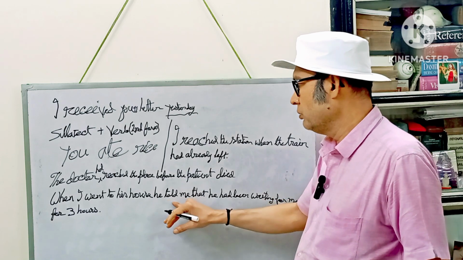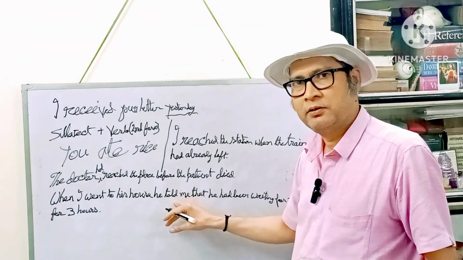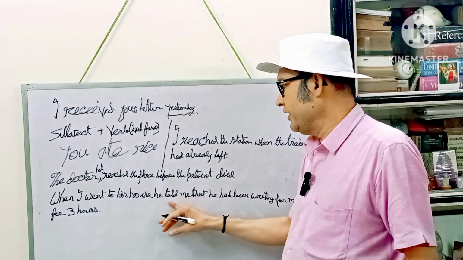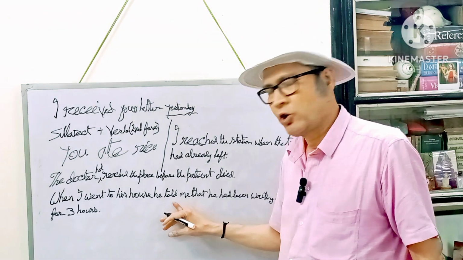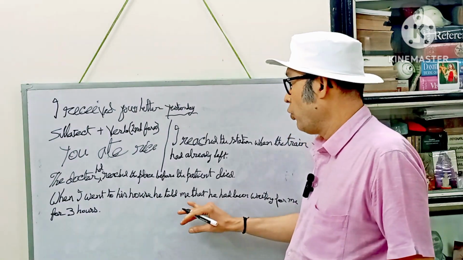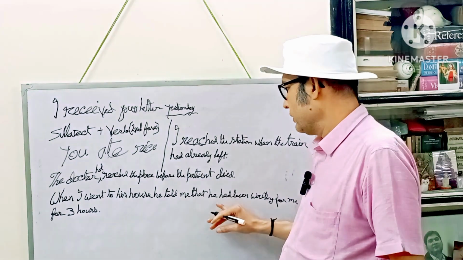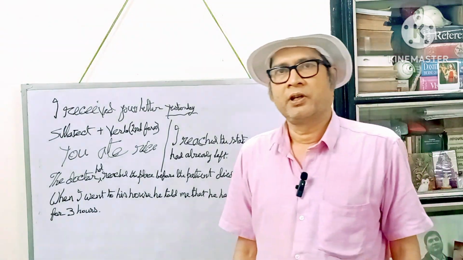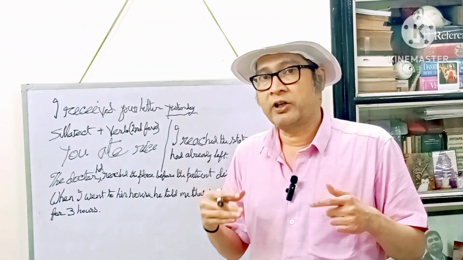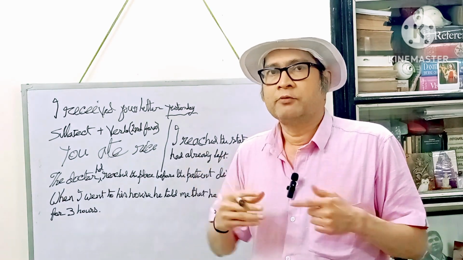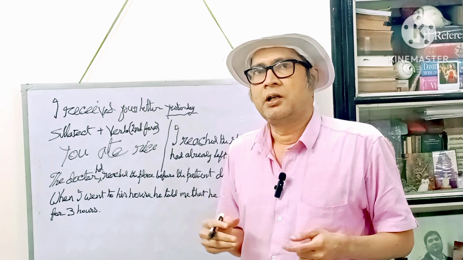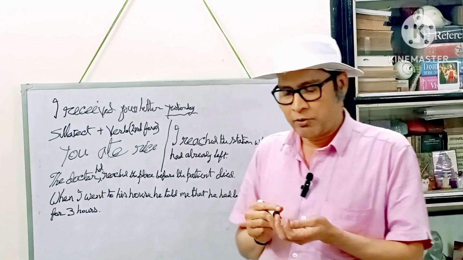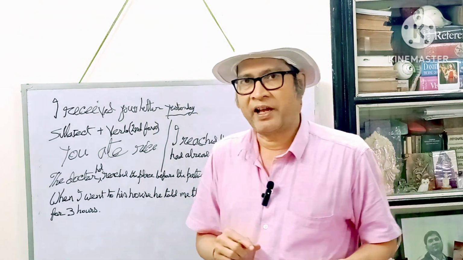Now you see, he told. Told is the second form of the verb tell. So this word told also clearly indicates that this incident also took place in the past, almost simultaneously. What did he tell? He told that he had been waiting for me for 3 hours. He had been, because he was talking about his wait for me for a long time. So he used the past perfect continuous tense.